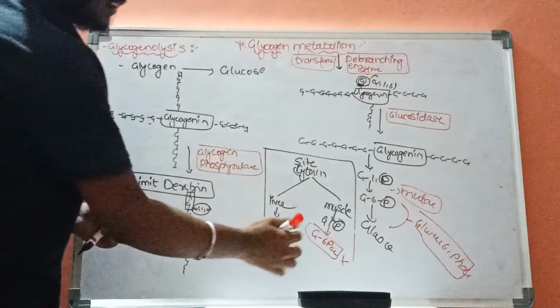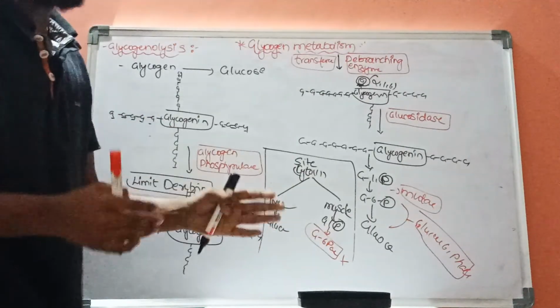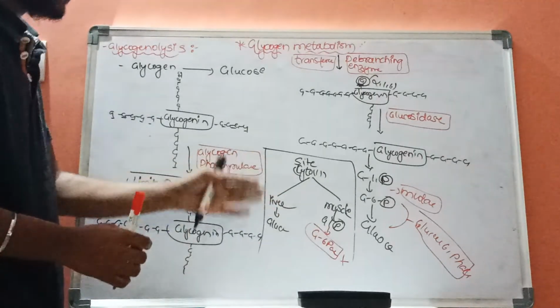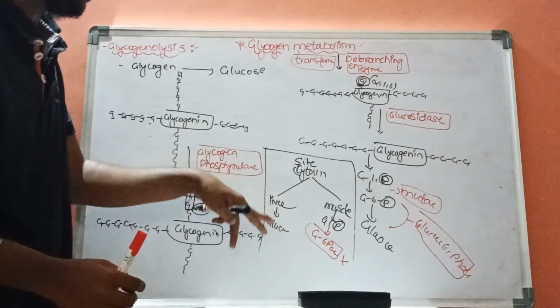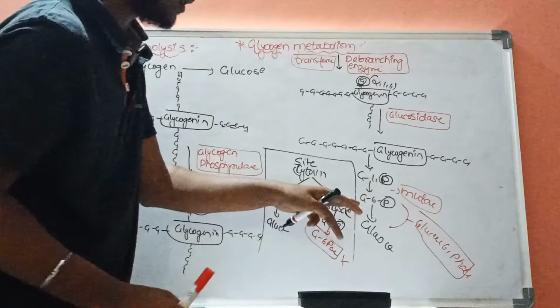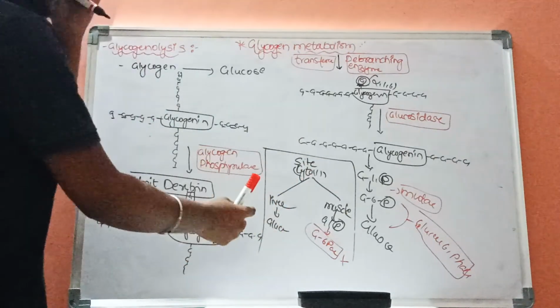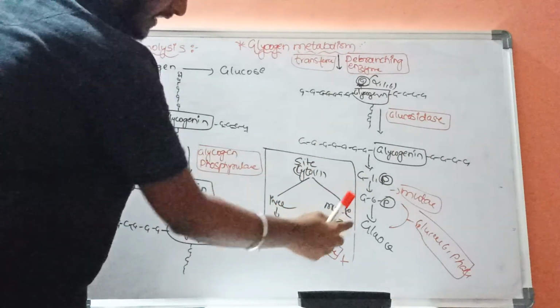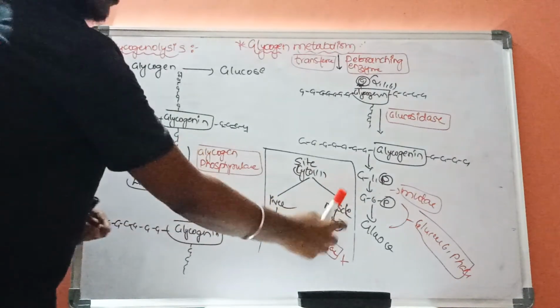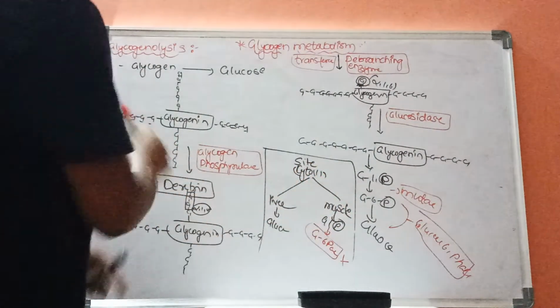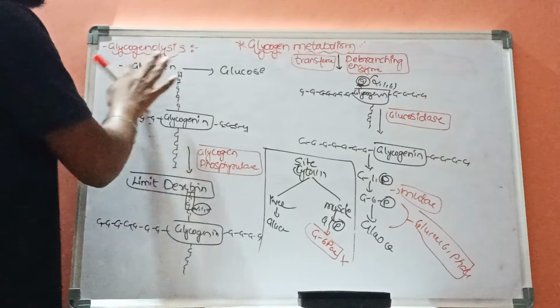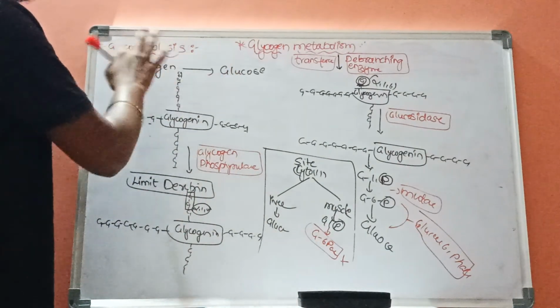As a result, in muscle there is no formation of glucose. Whereas in liver, this glucose 6-phosphate will get converted into glucose. As a result, here glucose is the end product, and here only glucose 6-phosphate is the end product. This is the structure and this is the explanation of glycogenolysis.